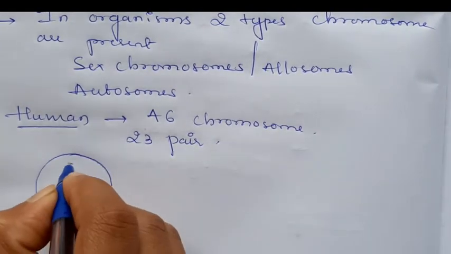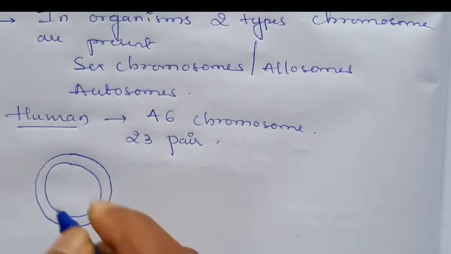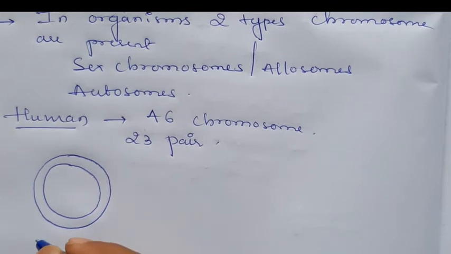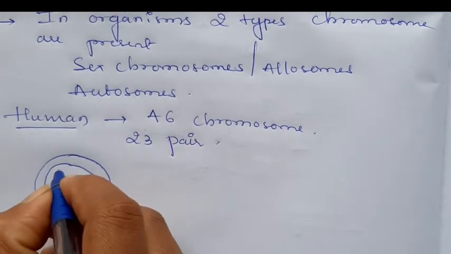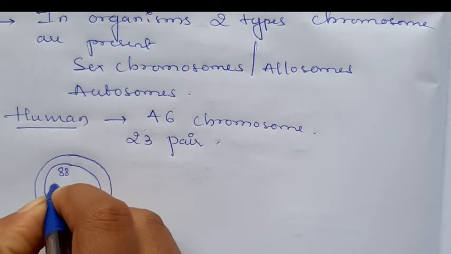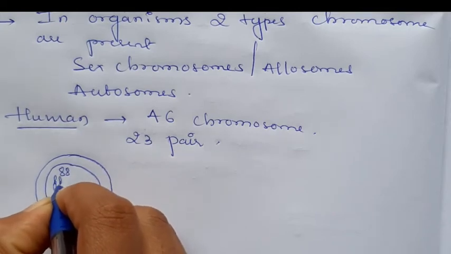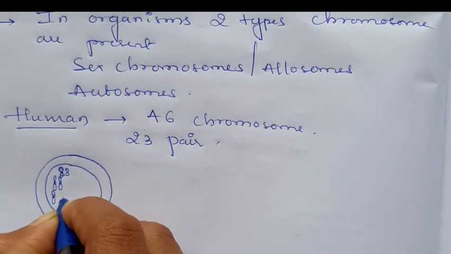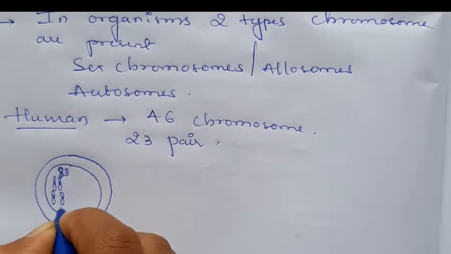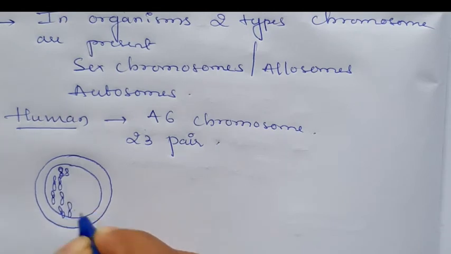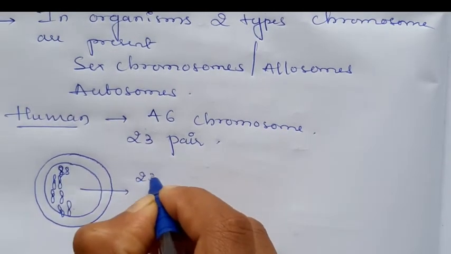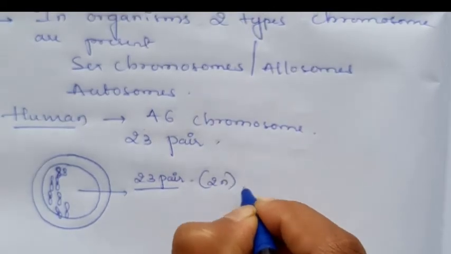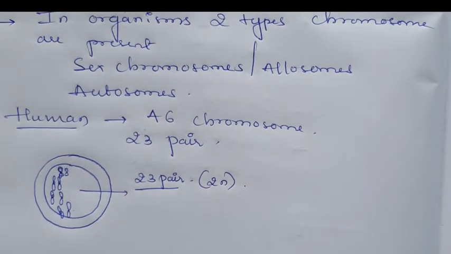In that nucleus, in each and every cell, 23 pairs of chromosomes are present. Here one pair, second pair, third pair, fourth pair. It's like this. Totally 23 pairs of chromosomes are present in each and every diploid cell in human beings.